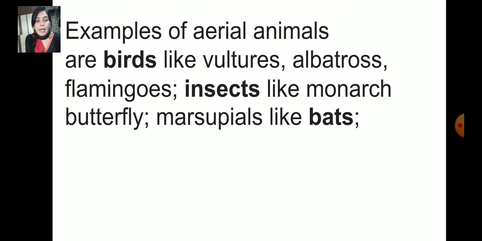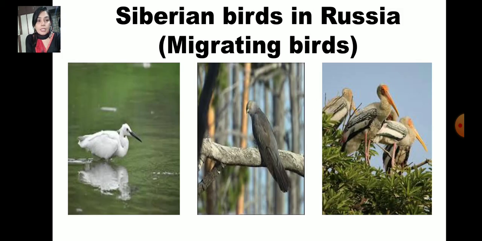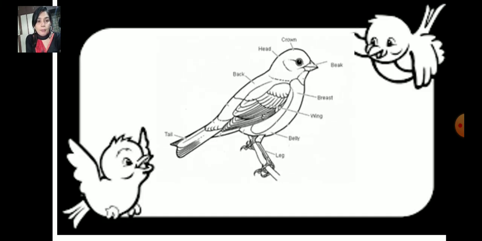Now, examples of aerial animals are vultures, albatross, flamingos, insects like the monarch butterfly, and marsupials like bats. These are Siberian birds. I told you about the migrating birds, and you should practice drawing the bird and naming its parts.